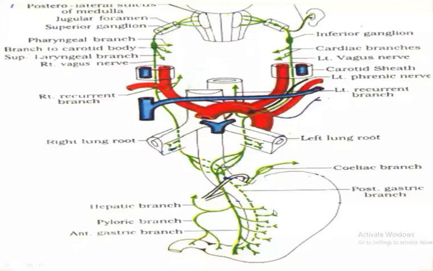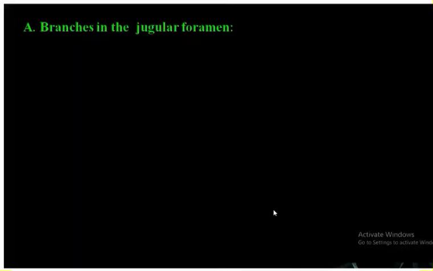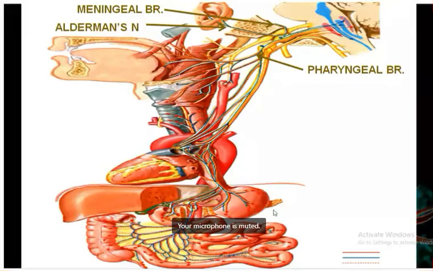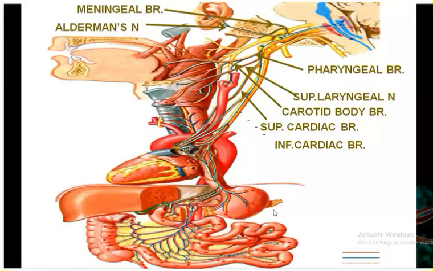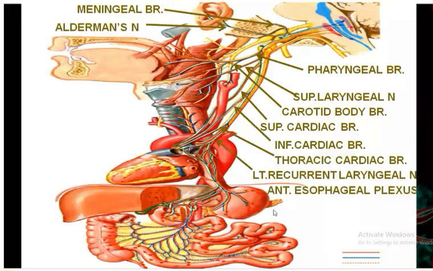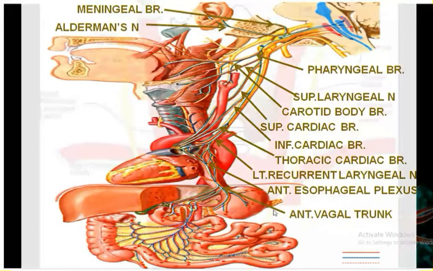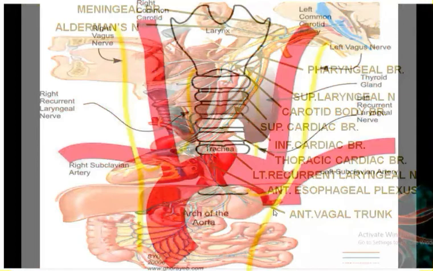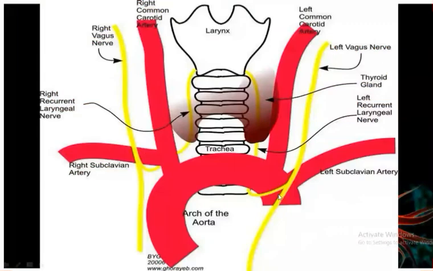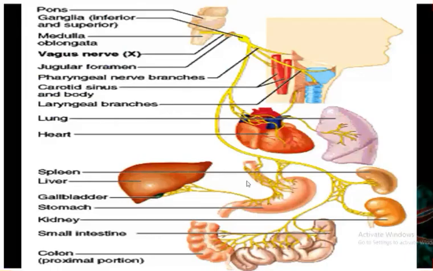I have a PKLS supply code, you just read by yourself, right? So those are the pharyngeal branches. Now you can see the supralaryngeal, cardiac branches, then left recurrent esophageal branches, then vagal trunk. Now you can see over here, this is the right vagus, this one is the left vagus, this is the right recurrent laryngeal nerve, and this one is the left recurrent laryngeal nerve, which is the branch in the thoracic cavity. So these are all the branches of the vagus nerve.